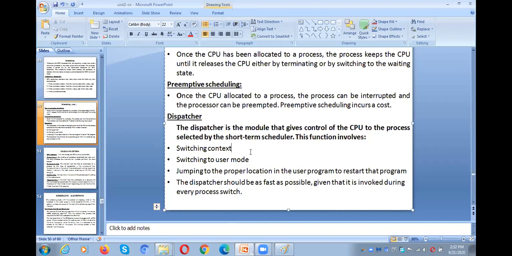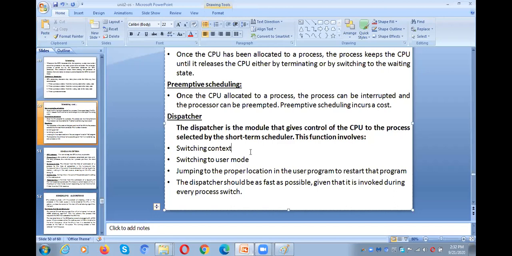That is the reason why most of the time the switching needs to be done fewer times. If most of the programs in the main memory are IO bound, automatically every time the process is busy with IO operation, so all the time we need to switch the CPU from that process to another process. That is the reason why the mix of processes in the ready queue should be both IO bound and CPU bound. If most of the processes are CPU bound, it will also be a problem.